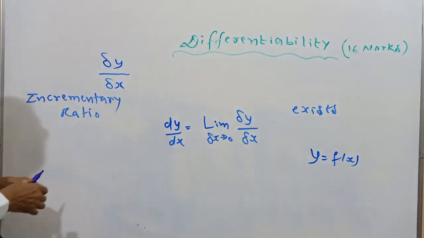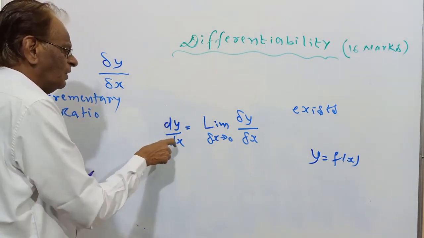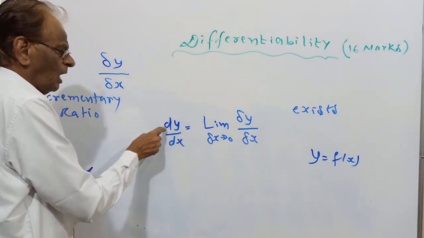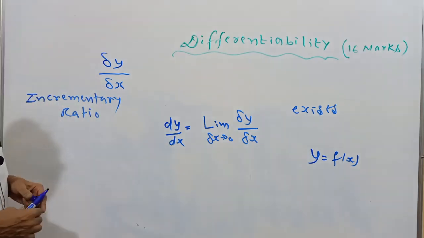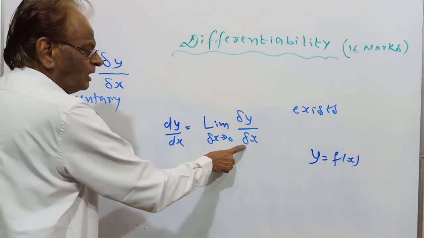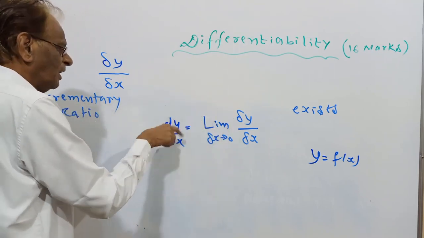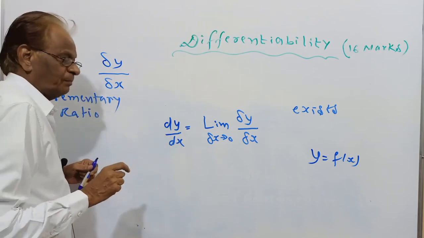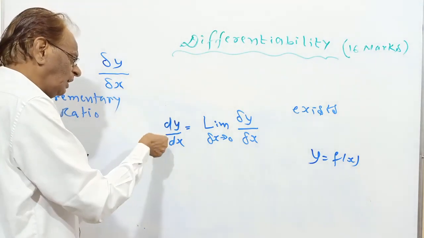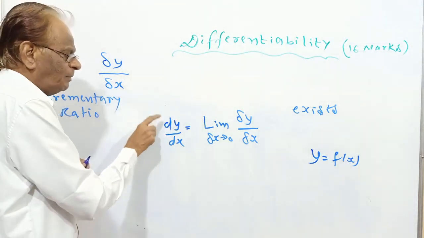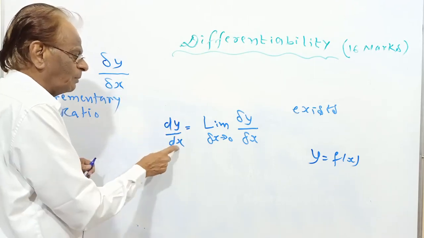This is the definition of derivative. Here dy by dx is the symbol, and this dy by dx is called the derivative or differential coefficient of y with respect to x. Separate delta x has a meaning, separate delta y has a meaning, but this symbol dy by dx we cannot make separate at present. So separate dy has no meaning, separate dx has no meaning. If we write dy and dx together as dy by dx, then it has a meaning called differentiation of y with respect to x.